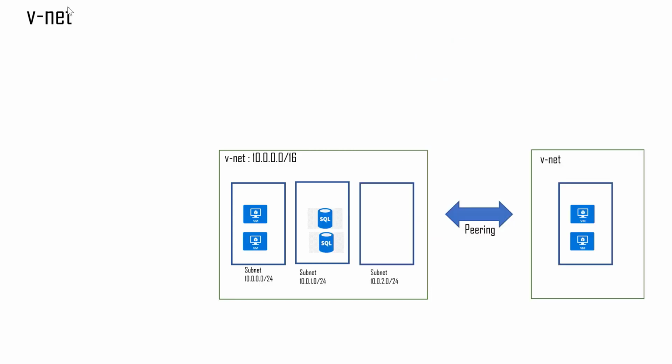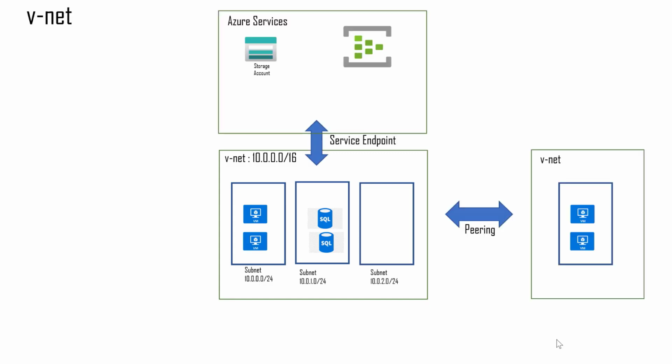Now, apart from that, you can also peer your VNets. So here in this particular diagram, you can see that two virtual networks are peered. And the advantage of this is that you can actually communicate between virtual machines in both these networks using just the private IP addresses. So you do not have to go through the internet to communicate with each other if you have peered networks. So that's one important concept you should remember. And finally, if your application within your virtual machine also wants to use other services like storage account, your event hub, your service bus, it can do that via the service endpoint as well. So this enhances the functionality of your application within your virtual machine or your container.